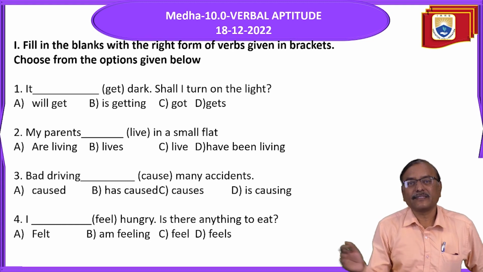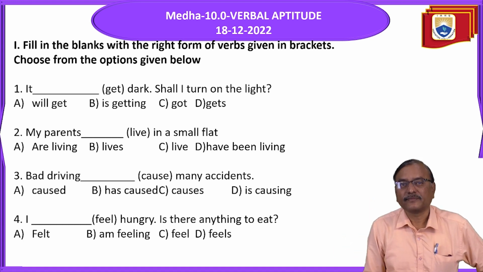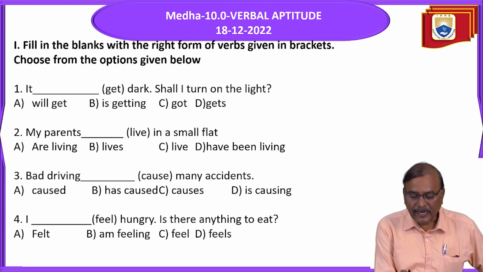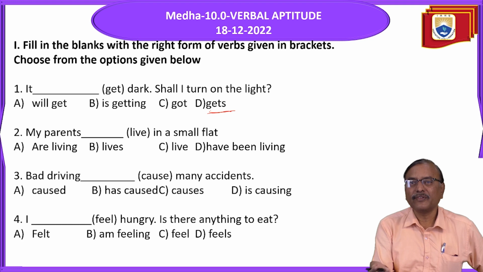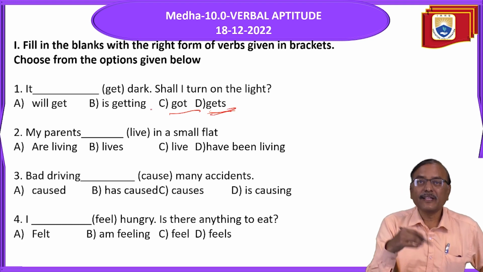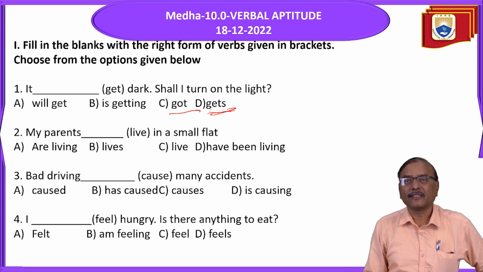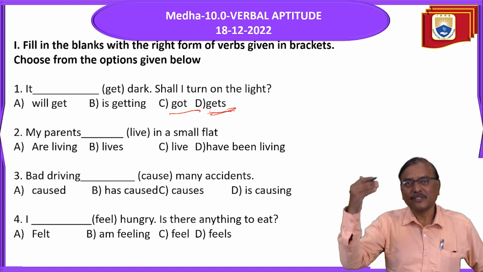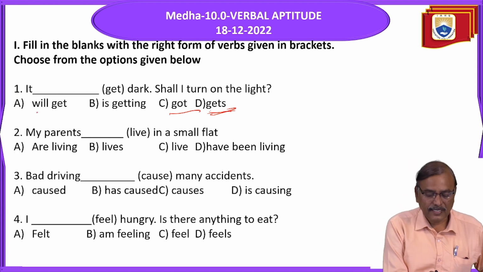When it is already dark, there is no need to ask because we need light. Next, it gets dark is a regular action. For regular actions, daily it gets dark. But now we need not ask, shall I turn on the lights? So this is wrong. It will get dark means in future it will get dark. That is, now it is morning, so in the evening it will get dark. Shall I turn on the light? Do you say like that? No. This is also wrong.